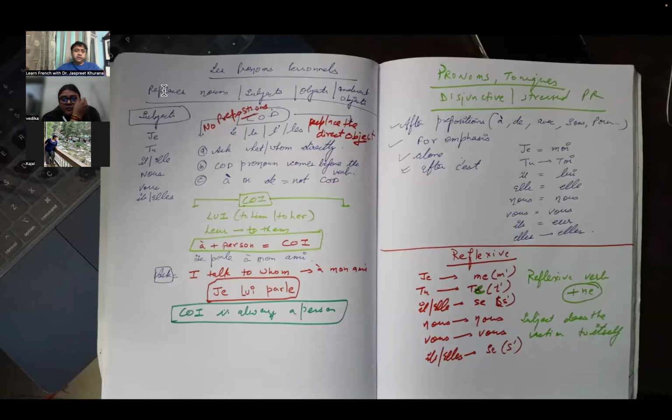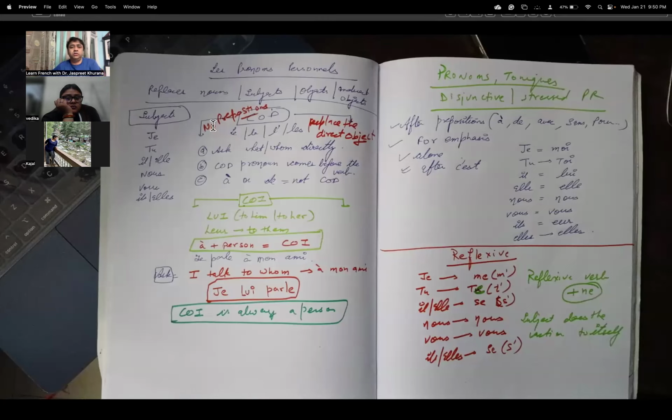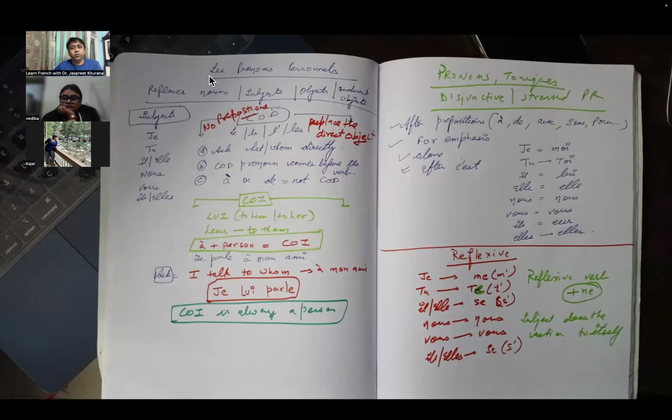Okay, good evening, everyone. Today we are going to discuss pronoms personnels. Pronouns replace nouns. They are those pronouns that replace nouns, subjects, objects, or indirect objects. They are basically of 5 types, in which the very first type is COD, the second type is COI, the third type is pronom tonique, and the fourth type is reflexive verbs. And the last type is Y and En.